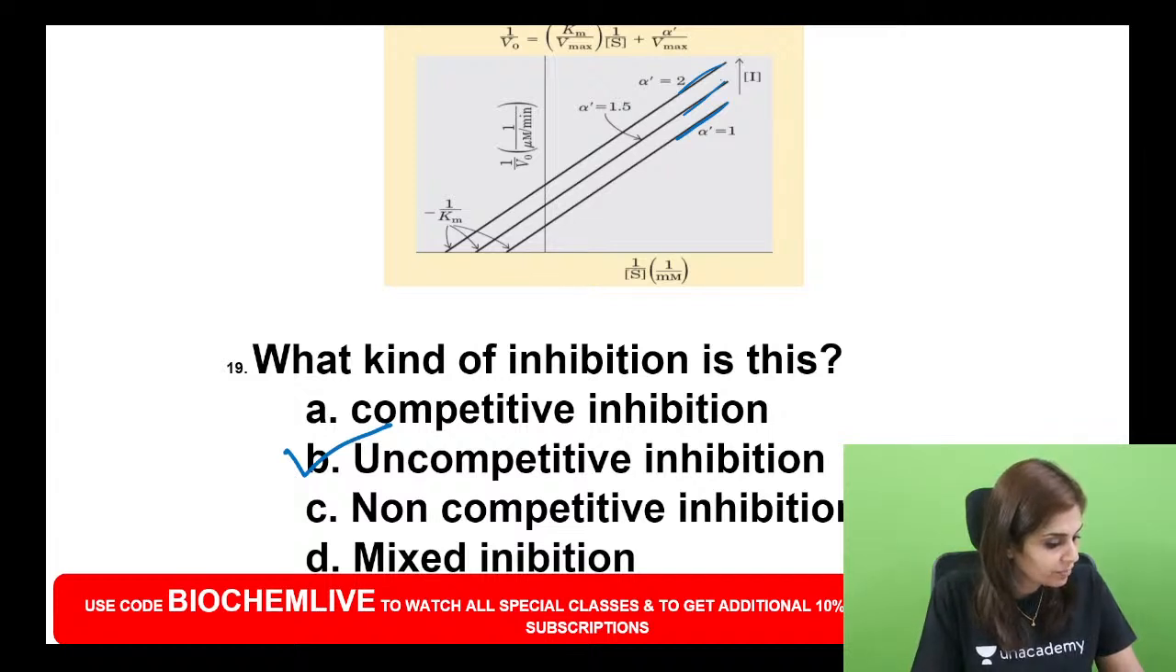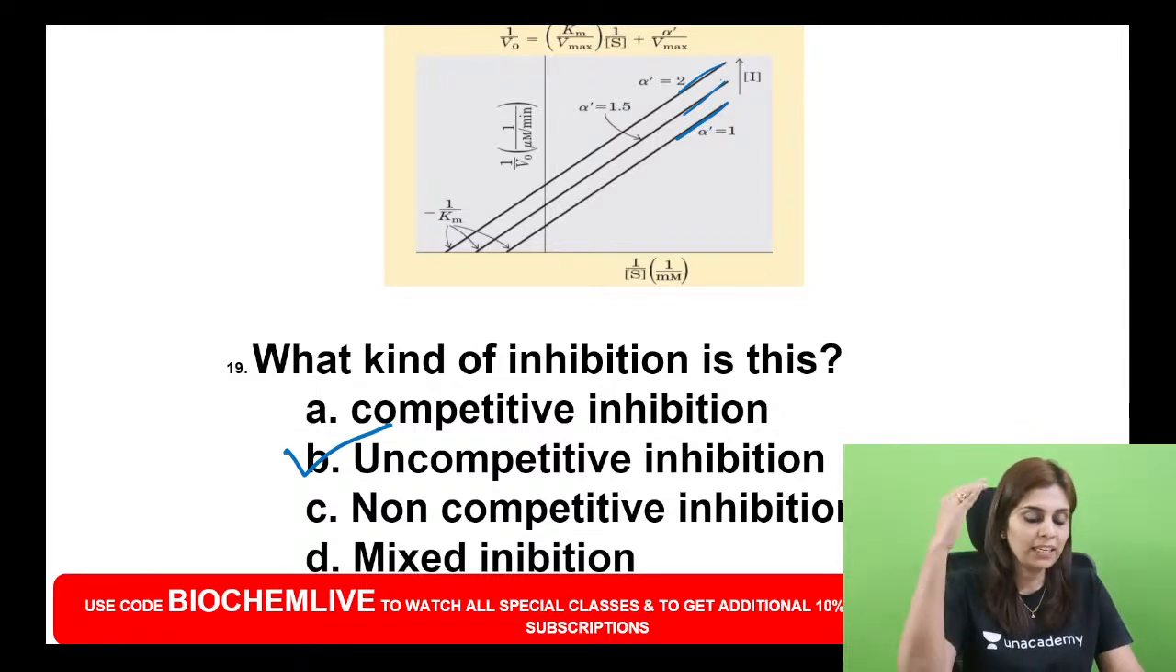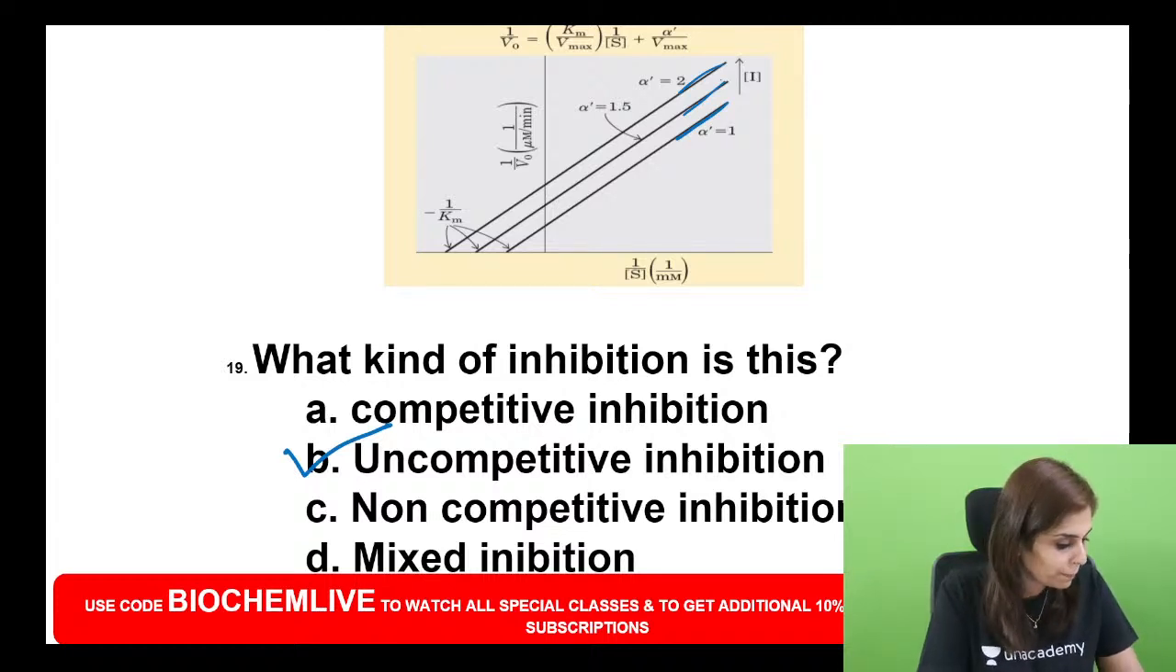Why is Km normal in non-competitive inhibition? That involves multiple mathematical derivations. You have to start from the Michaelis-Menten equation and apply a few facts. That is not going to be asked to you.